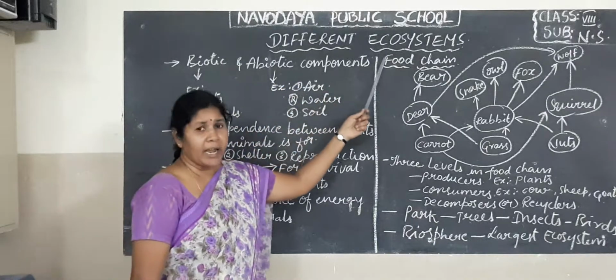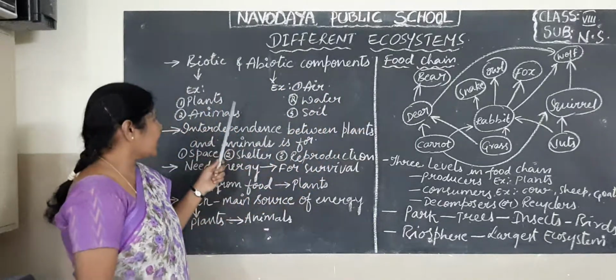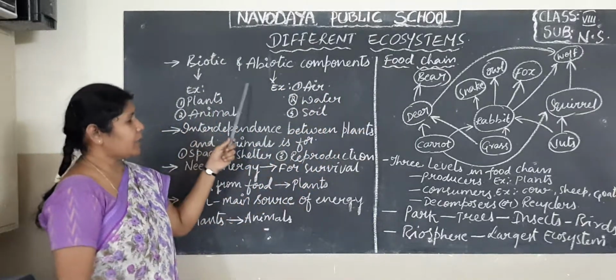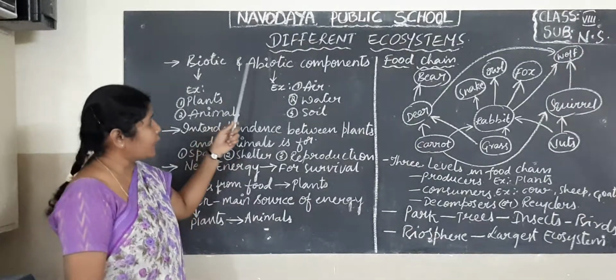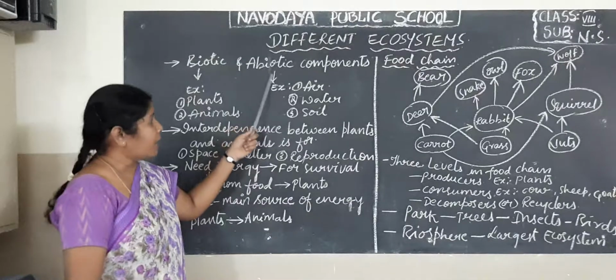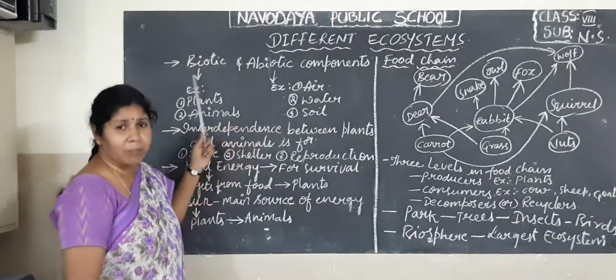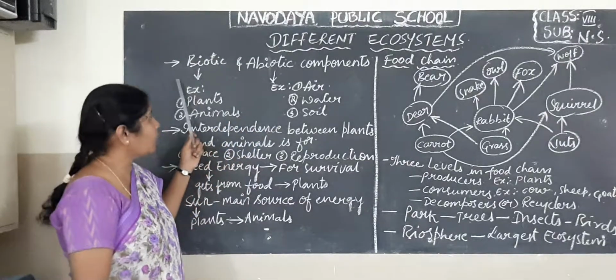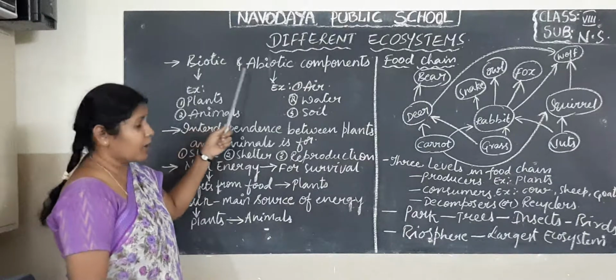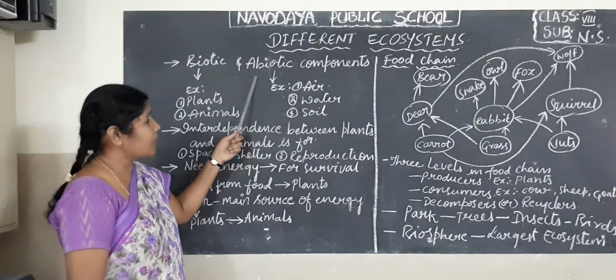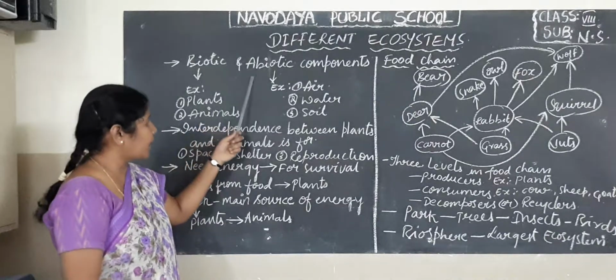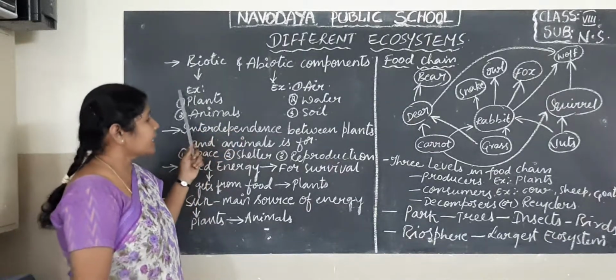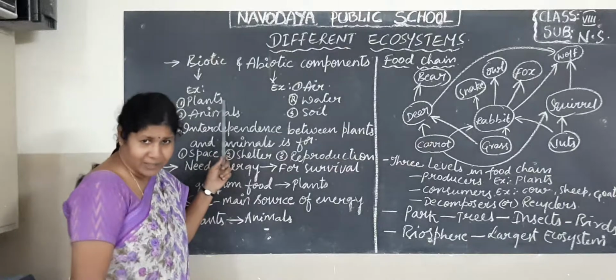Biotic components are dependent on abiotic components, and abiotic components are dependent on biotic components. Without biotic, abiotic cannot be there, and without abiotic, biotic cannot survive. So they are interdependent on one another.